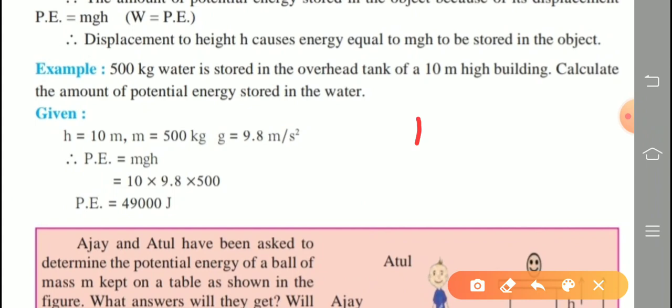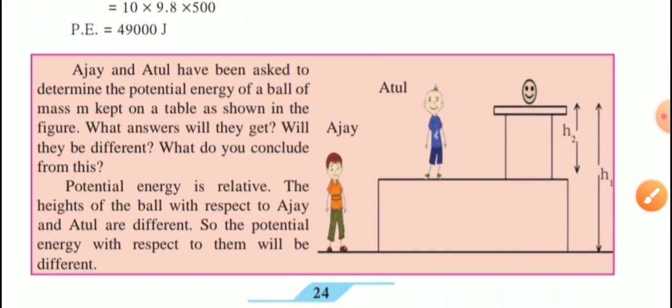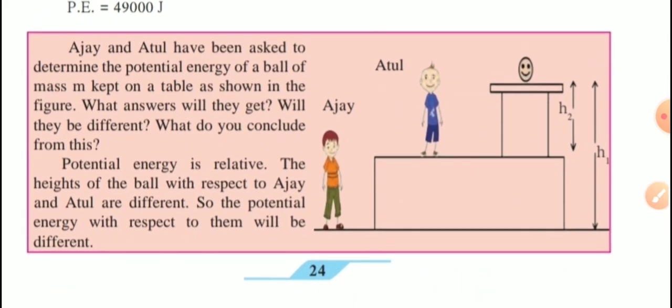Then solve the numerical problem in the same pattern that we learned in the previous lesson: given, to find, formula and solution, and finally highlight your answer. So write in that pattern. I will show the answer in our assignment solution. All getting?